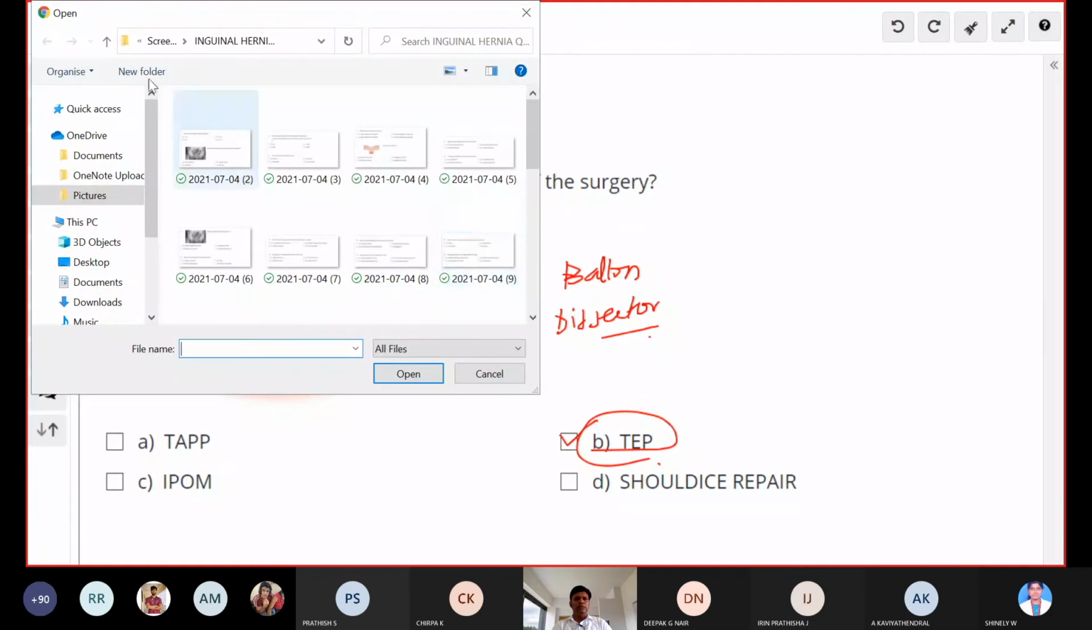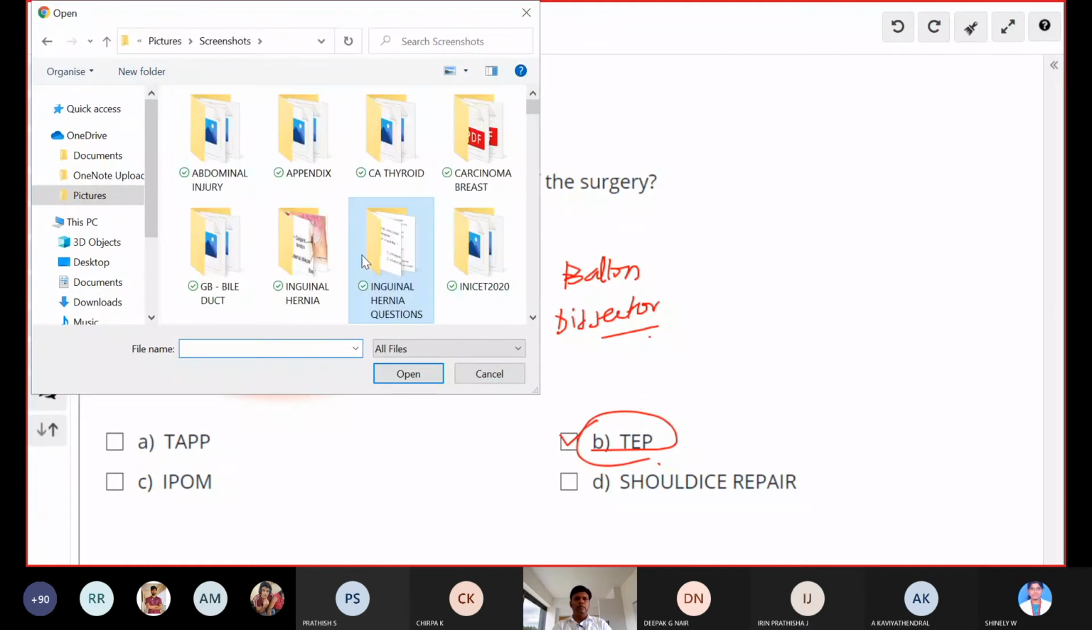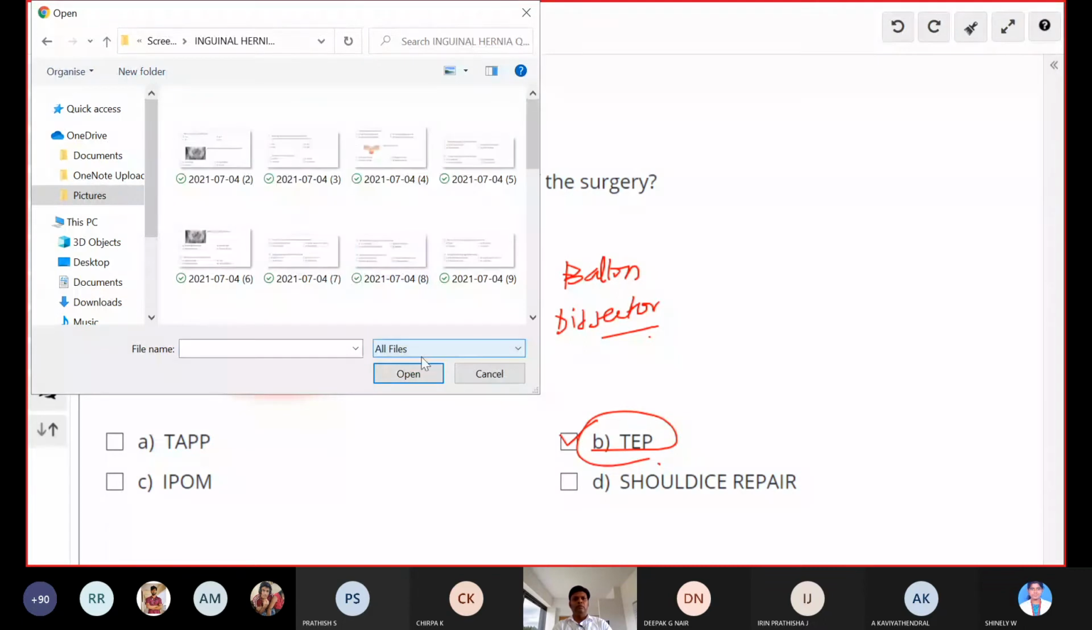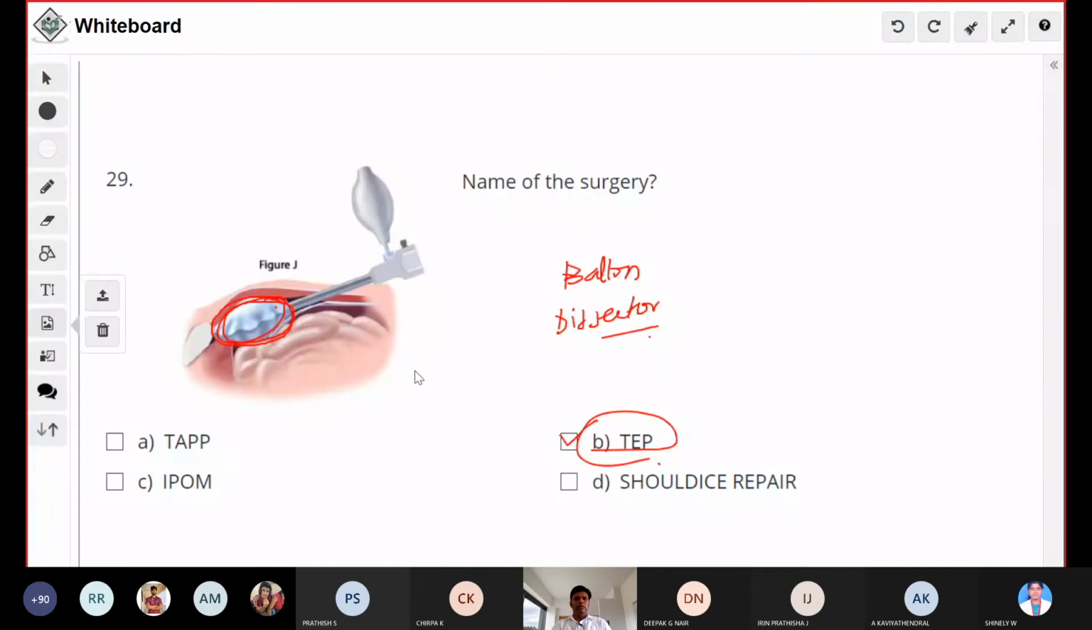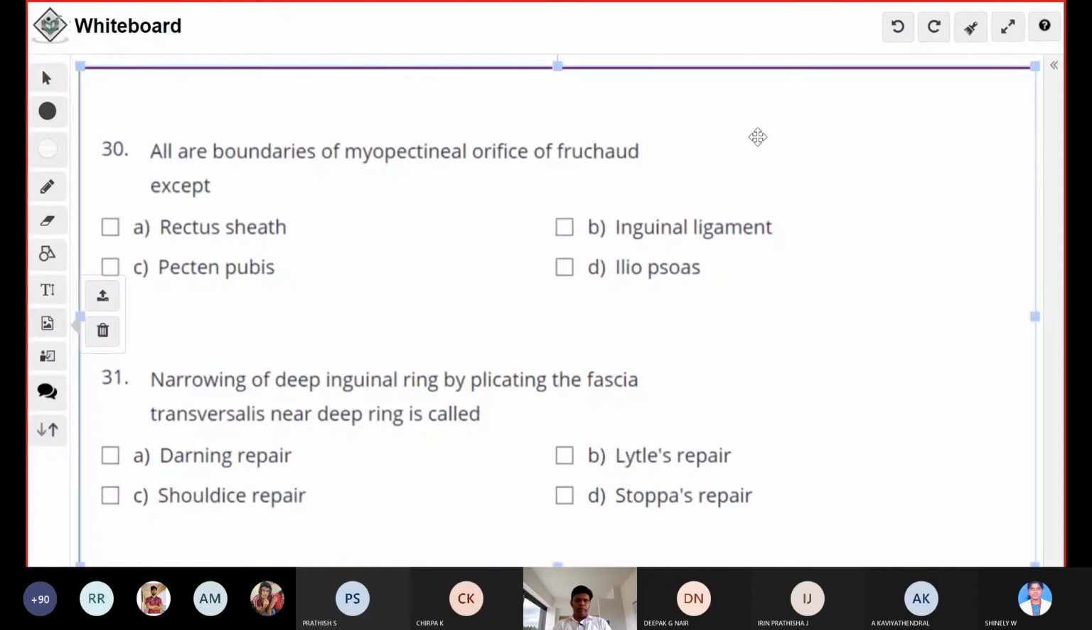Okay, we'll go to the next question. Question number 17. All are boundaries of the myopectineal orifice of Fruchaud except which? What is the answer? Inguinal ligament. Yes, it is the inguinal ligament. Rectus sheath is one boundary. Pecten pubis and iliopsoas are the other boundaries.